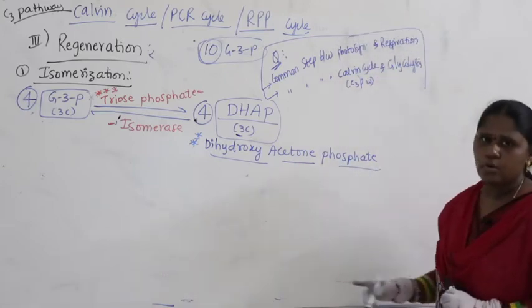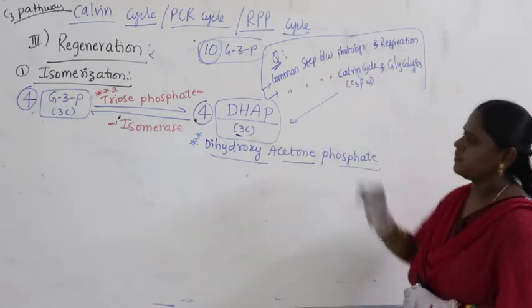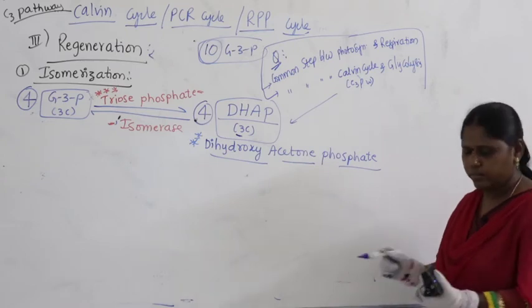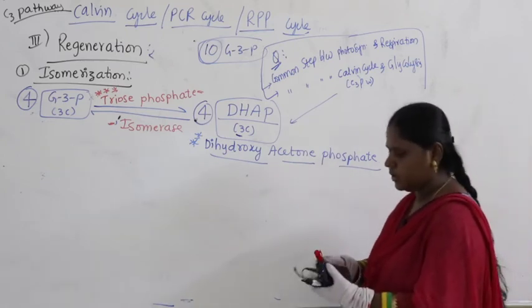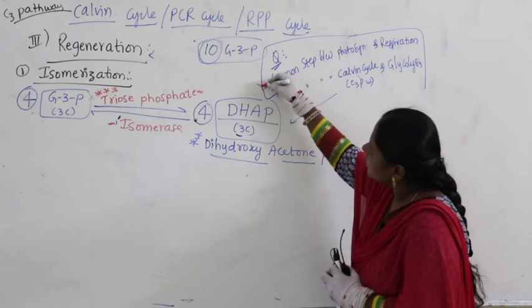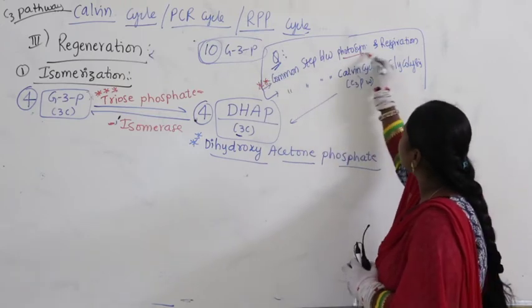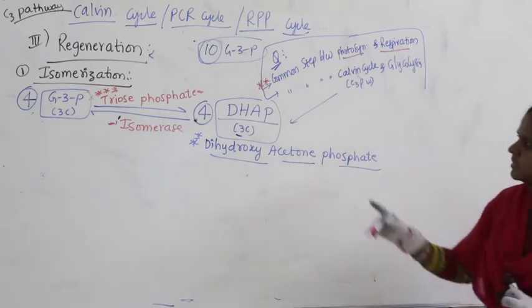For both, the common step is this. The question I wrote here is very, very important: the common step between photosynthesis and respiration.